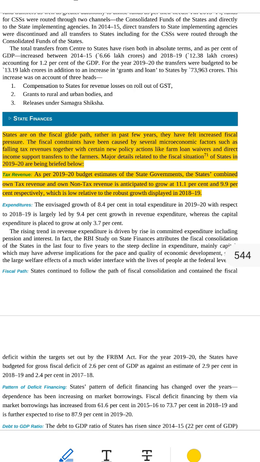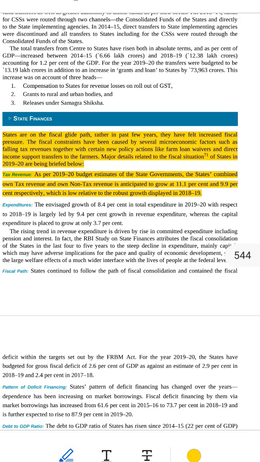Of course, let's go even deeper and explain everything in the most simple and detailed way, like teaching a curious child. Topic: State Finances 2019-20. This is all about how much money Indian states earned and spent in the year 2019-2020, April 2019 to March 2020. 1. States are on the fiscal glide path.